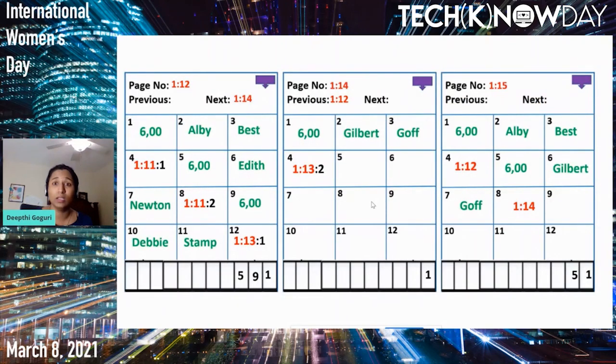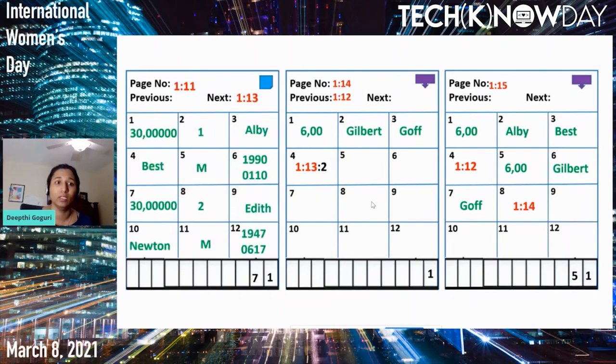Now, how does it do that? There is no database page inside the memory. So it has to first grab page number 11 into the memory, but we do not have it here. So it will have to evict the least recently used page out of the memory, which is page number 12. Now it got page number 11 into the memory, and it will check where the value Edith is.